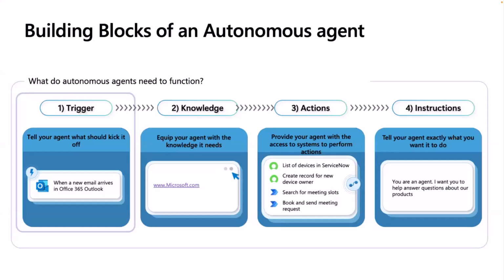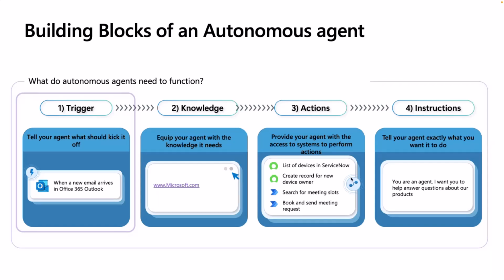So what are the building blocks of an autonomous agent? How do they actually work behind the scenes? Well, the main thing that separates an autonomous agent from a conversational agent is the trigger. This is what tells your agent what it should do, what should kick it off, and then it can perform all the actions leveraging the knowledge that you provided, whether that be public website information or information on your SharePoint sites, files that you upload.